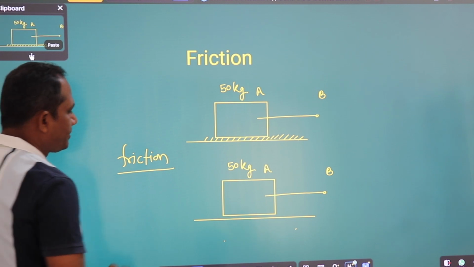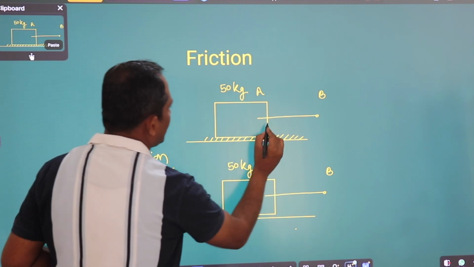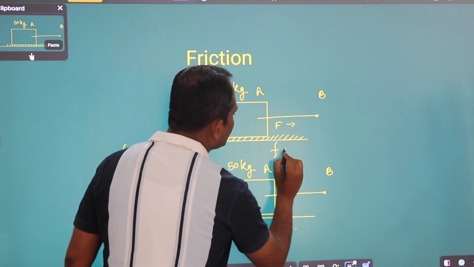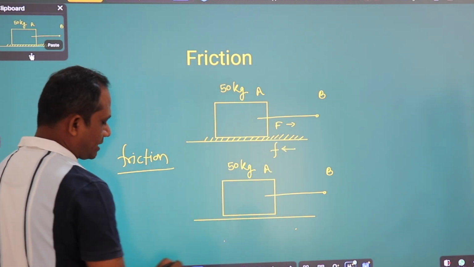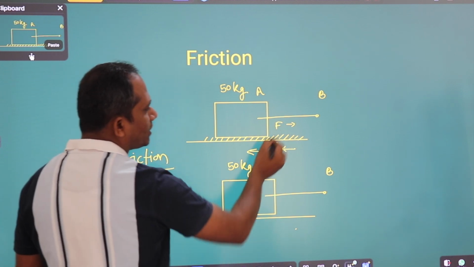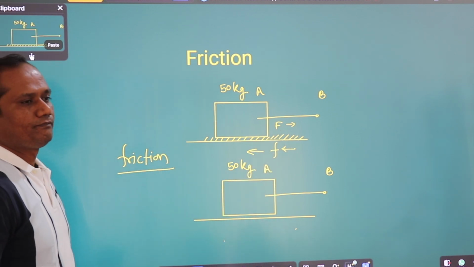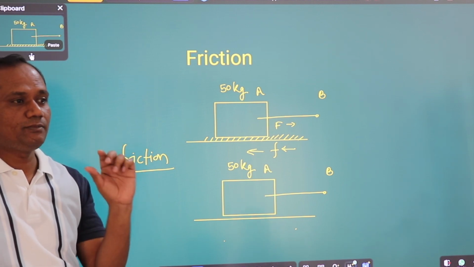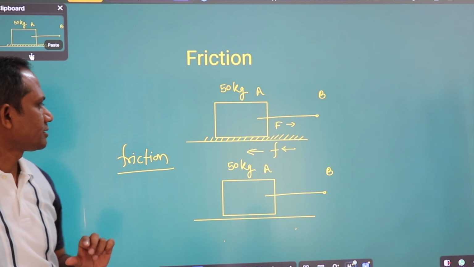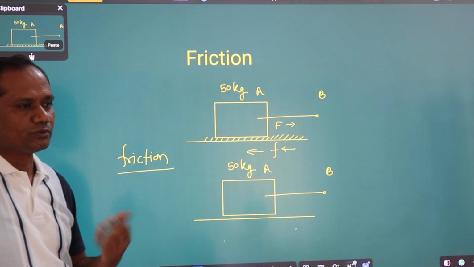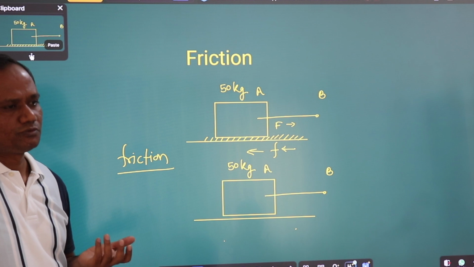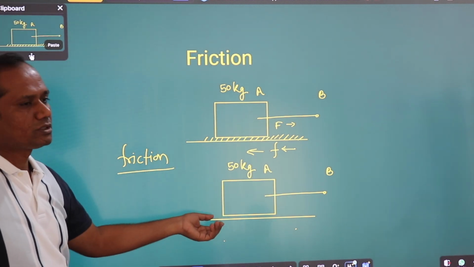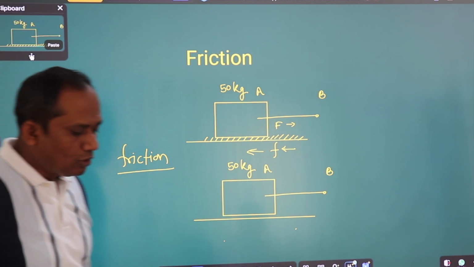What is friction? If we are moving the object to the forward side, then there is a frictional force acting on the backward side. These are equal and opposite forces acting on the same object. Friction is the equal and opposite force acting on the object, due to the roughness or smoothness of the surface. If the surface is rough, there is more friction. If the surface is smooth, there is low friction.